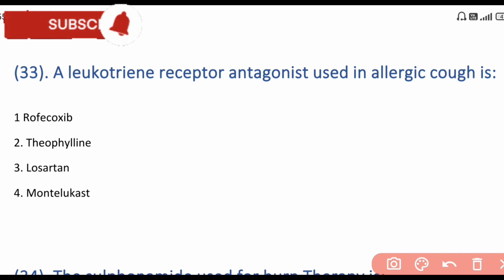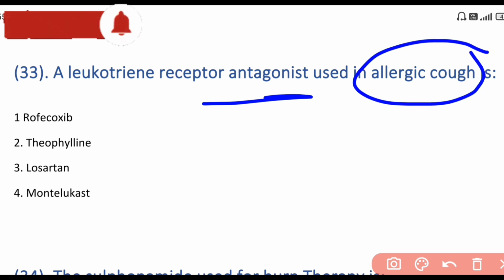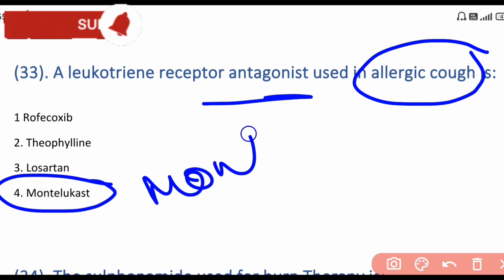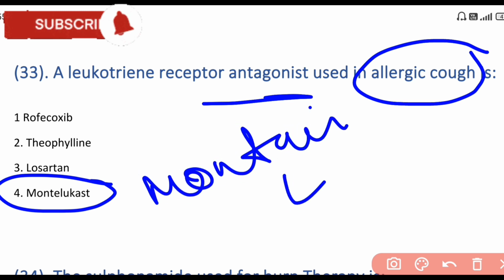Next is a leukotriene receptor antagonist used in allergic cough. The most widely used antagonist for allergic cough is montelukast. Montelukast is a widely used medicine in allergic cough and is also known as Montair LC. So, the answer is montelukast.